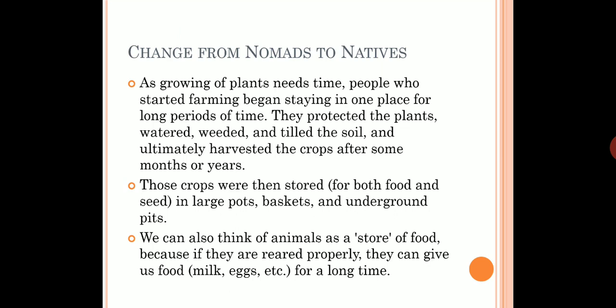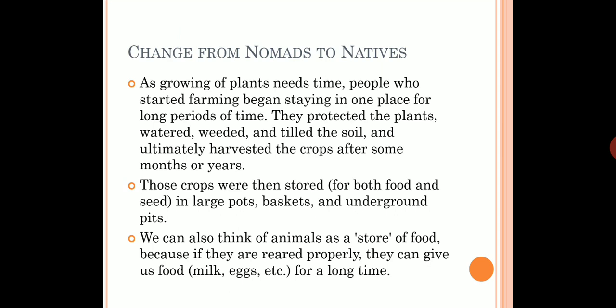First thing, as we all know, growing plants from seed takes time. So people who started farming, who started to grow plants, began to stay in one place for a longer time period, and during that time they also started protecting those plants.